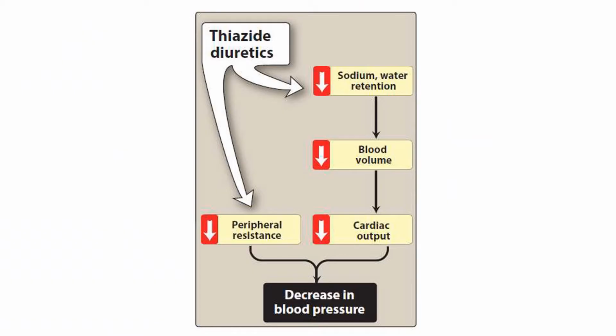Now, the same thing is again described here, the mechanism of action of thiazides, like how they help in reducing the blood pressure. Thiazide diuretics decrease sodium and water retention, thereby reducing blood volume and thereby reducing cardiac output. They also reduce peripheral resistance, and this is how they reduce the blood pressure.